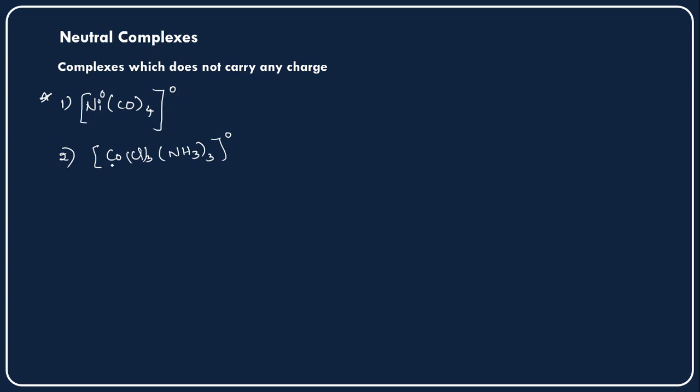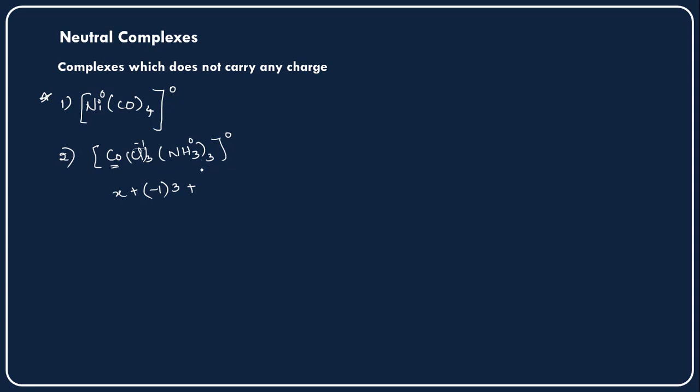But what will be the oxidation state of the cobalt here? We can calculate it. For cobalt, I am taking X. Each Cl is carrying a minus 1 oxidation state, and 3 Cls are there, so 3 into minus 1, plus 0 for ammonia.